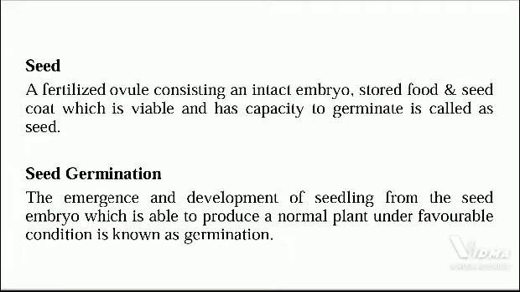A fertilized ovule consisting of an intact embryo, stored food and seed coat, which is viable and has the capacity to germinate, is called a seed. Seed germination: the emergence and development of a seedling from the seed embryo, which is able to produce a normal plant under favorable conditions, is known as germination.